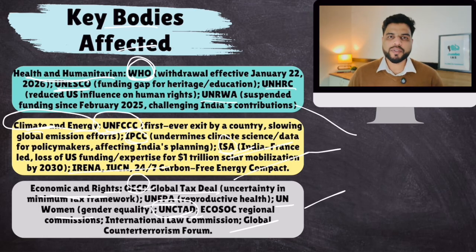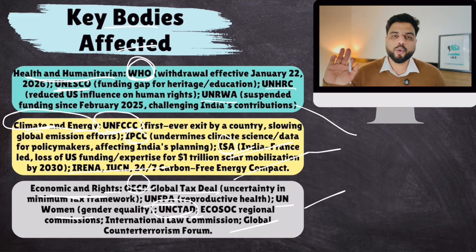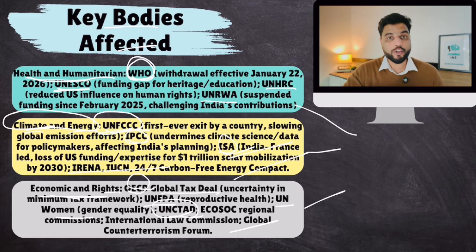And Donald Trump's election campaign promise was America first. This was his tagline also, America first, everyone else later. So he's saying that I'm fulfilling my America first promise by giving up on those international bodies that are contrary to American interests. So this is the entire thing.